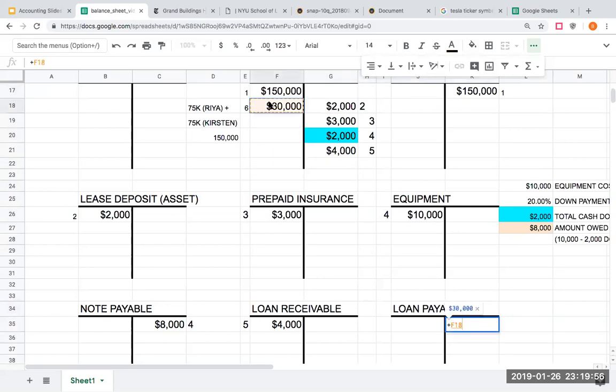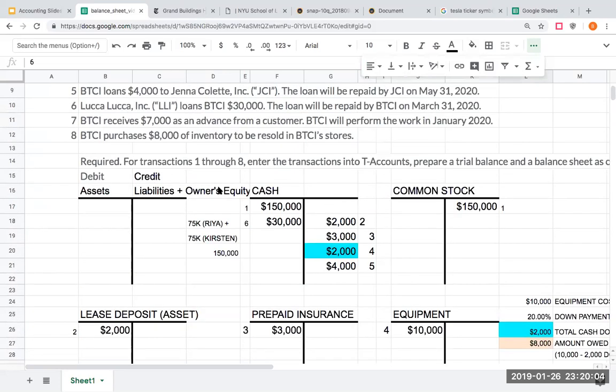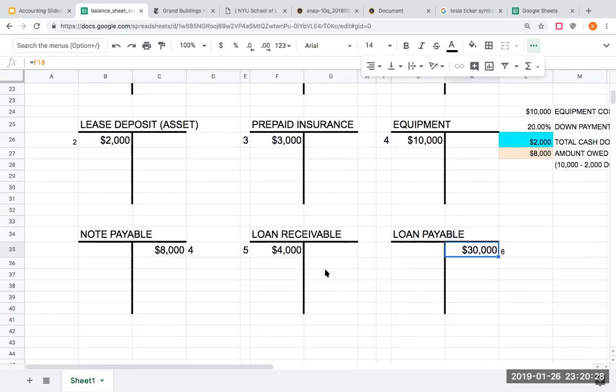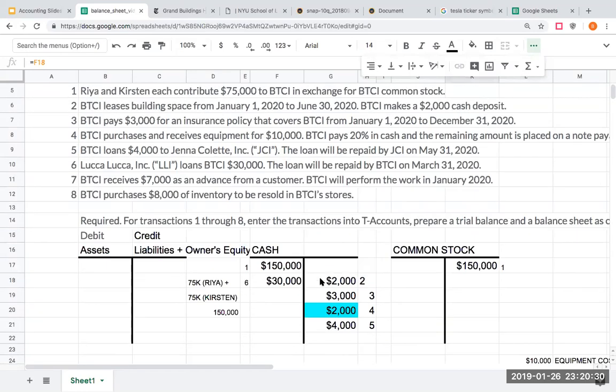So what type of account is loan payable? Loan payable is a liability. I have to repay the money next year. They've loaned me money, I've got the cash, and so I'm going to have to repay them next year. So they gave me money, I've got to pay them in the future. So right here, I'm increasing my assets because I got that cash, but I'm also increasing my liabilities. I have to pay this money back next year. It is an obligation.